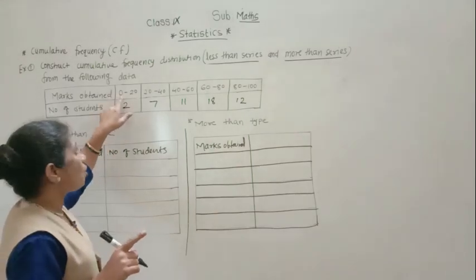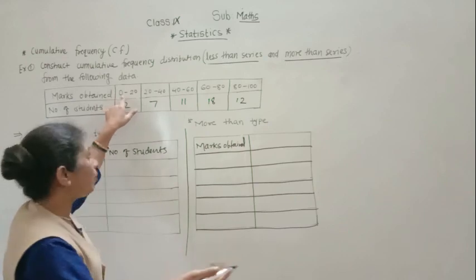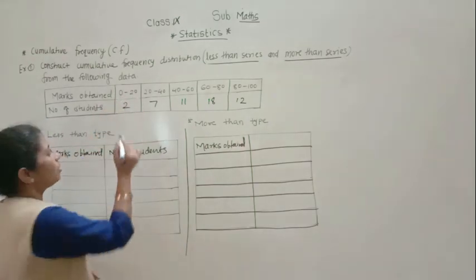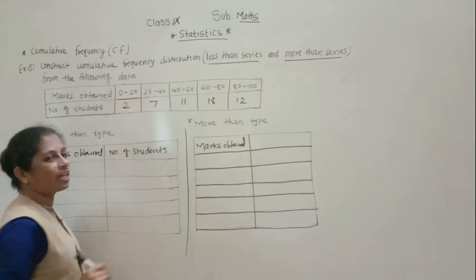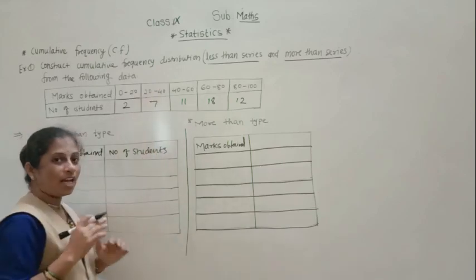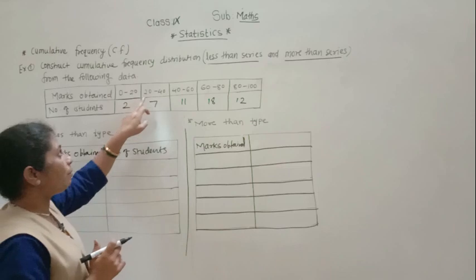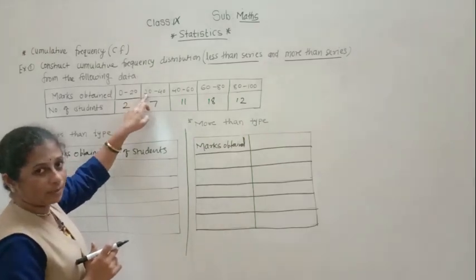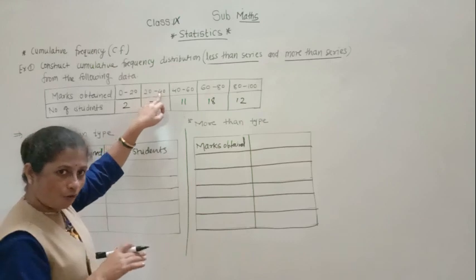Such students are in this class. Here 20 to 40. What is the actual meaning of 20 to 40? The students who got the marks 20, more than 20 but less than 40.